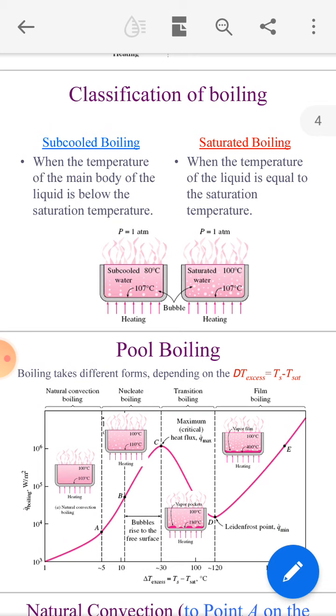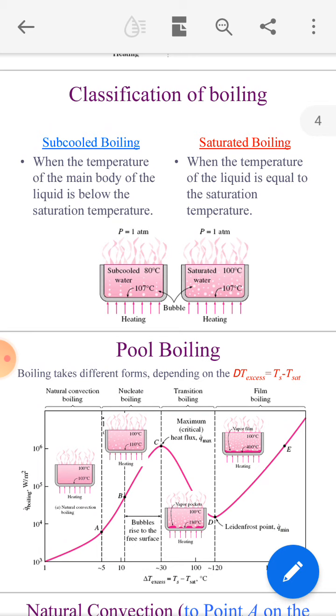Next, subcooled boiling and saturated boiling, right? Subcooled boiling is when the temperature of the main body of liquid is below the saturation temperature. Suppose the saturation temperature is 100, then if it is below 100 degrees Celsius, it is called subcooled boiling.